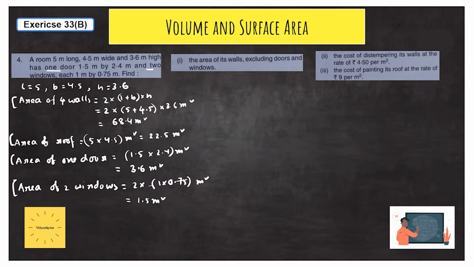Now we will calculate the rest of the three problems. The first problem is the area of its walls excluding the area of doors and windows.